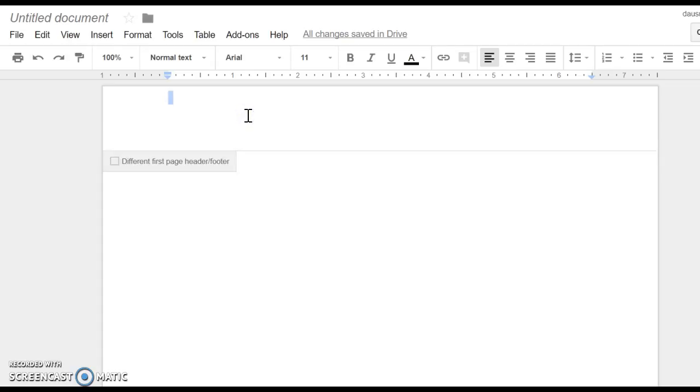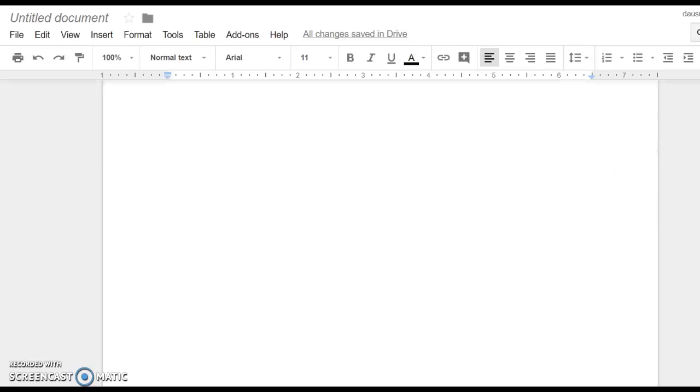If you just go up to the top of the page and double click, this screen will come up. Anything you type above the line would be your header. So if you wanted something different on the first page, you could check this box. That would be a great option in the event that you were writing a report or something that has a